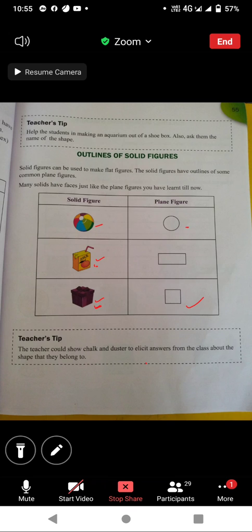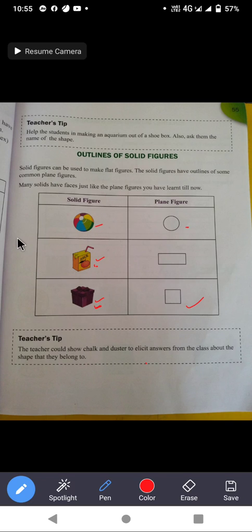And if you trace the outline of a cone, suppose we have a cone, you will get a circle, because the bottom part is circular in shape. That's why you will get a circle if you trace the outline. If you take a cap and trace the outline of that cap, you will get a circle.